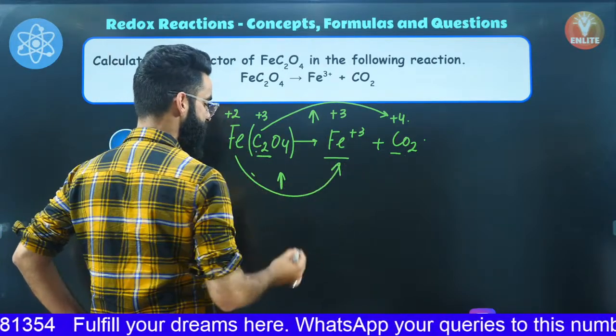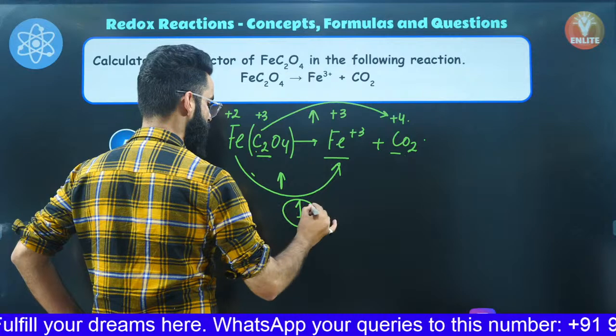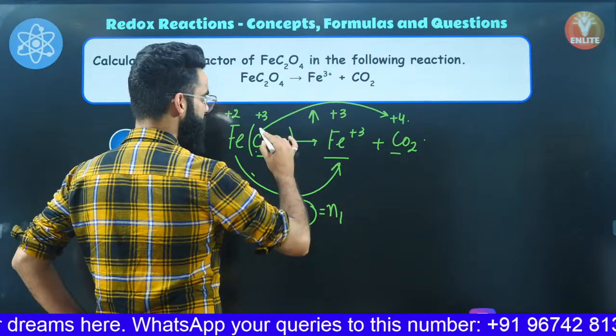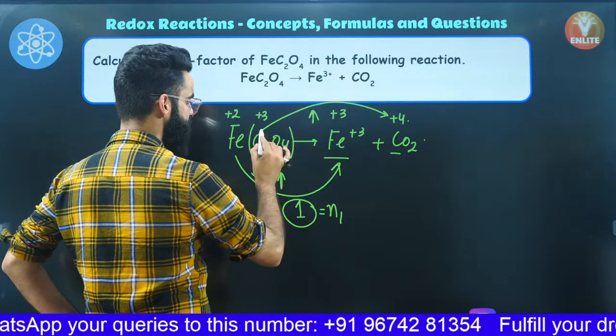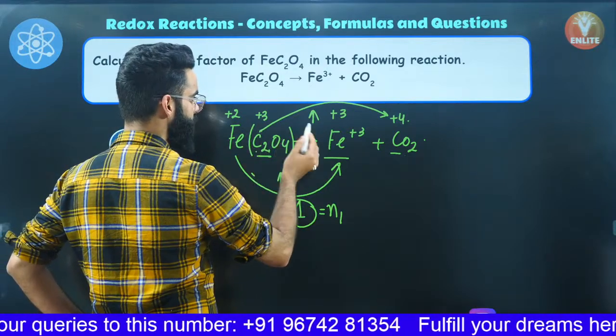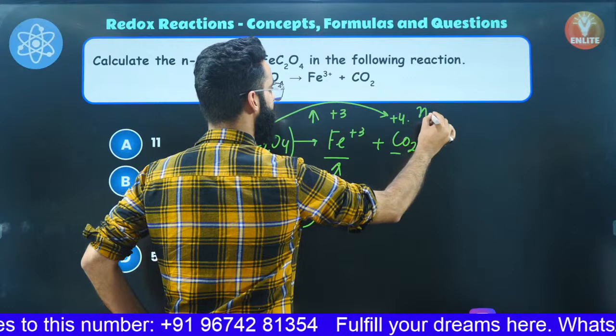Yeah? Have a look. So first thing, check for iron. +2 to +3. What is the change? 1 is the change. So N1 value is 1, right? +3 to +4, what is the change? 1 is the change, but 1 is the change in the oxidation state for one carbon, but I have 2, so 1 into 2 comes out to be 2, so N2 value comes out to be 2.